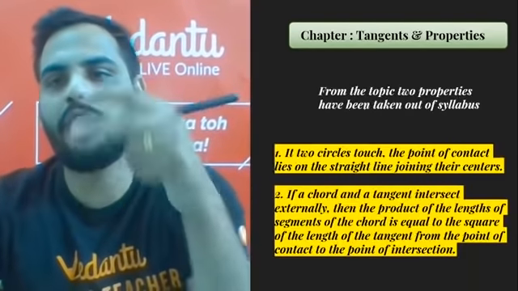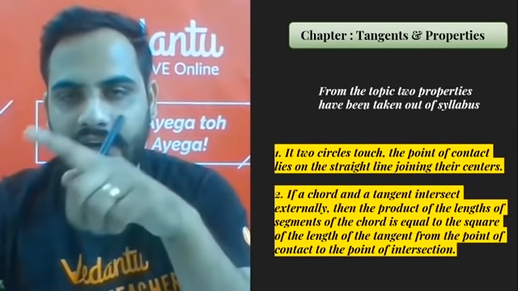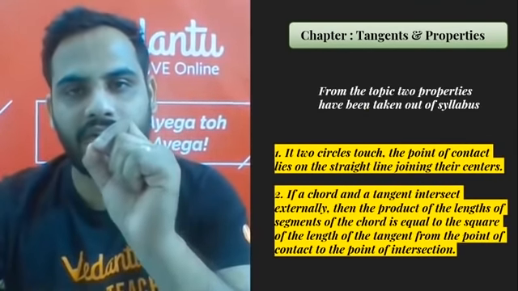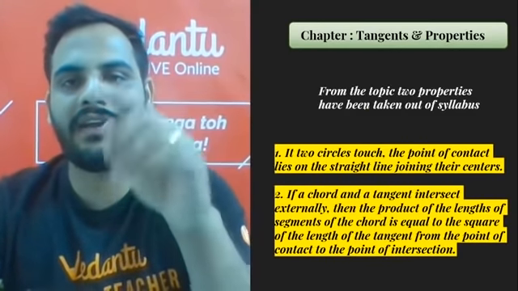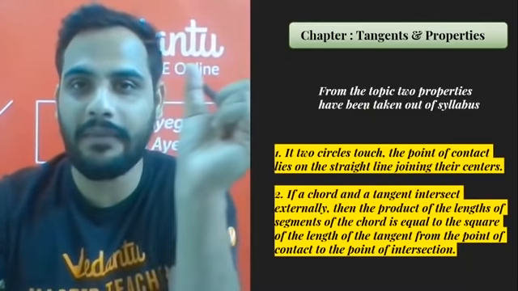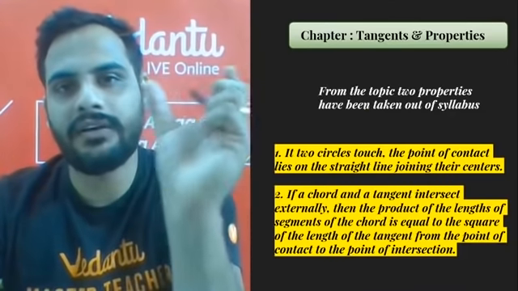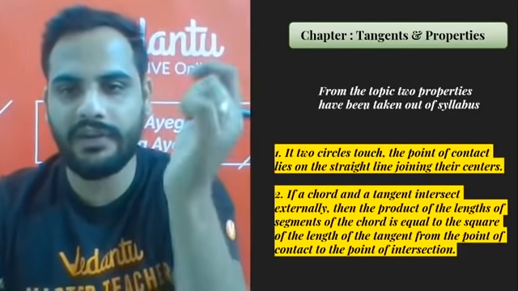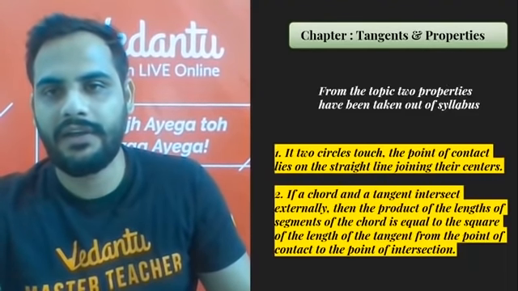Okay, and two properties from the tangent part have been removed. One is that if two circles are touching, the point of contact of both circles will lie on the line joining the centers. And the other is that if a chord and a tangent intersect outside the circle, then the tangent squared is equal to the product of the segments of the chord. So these two theorems have been removed.